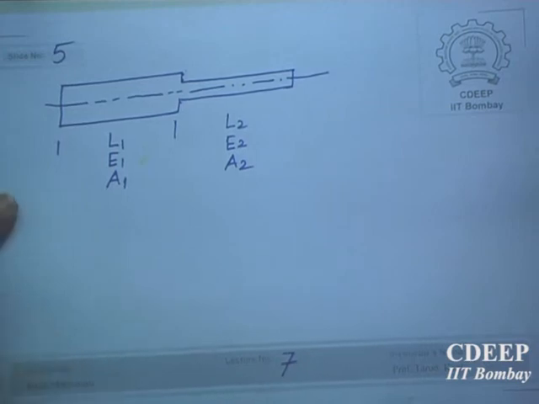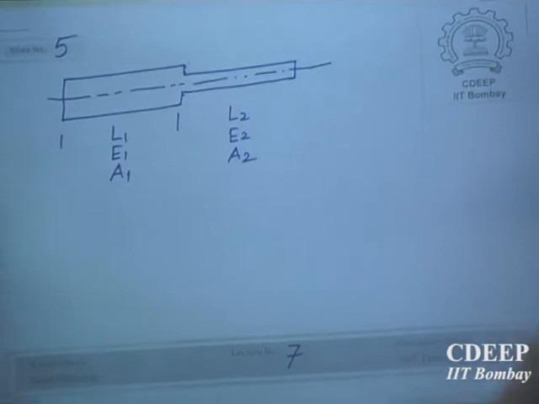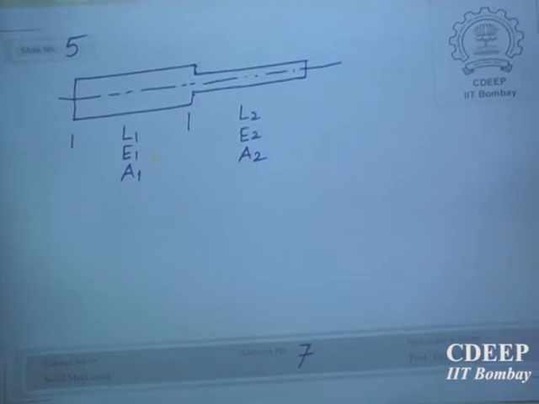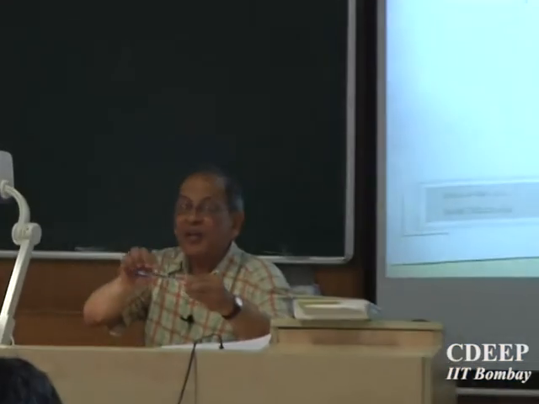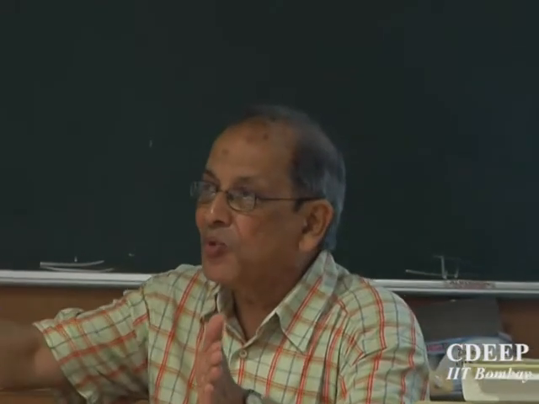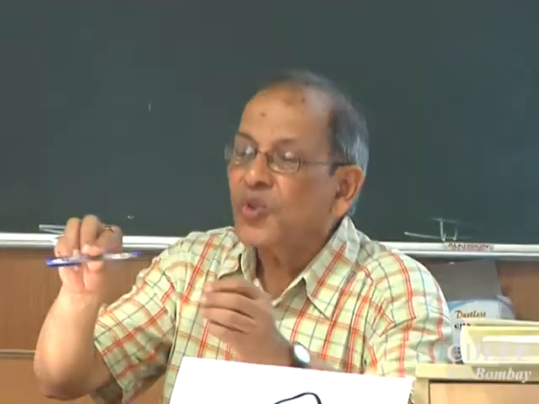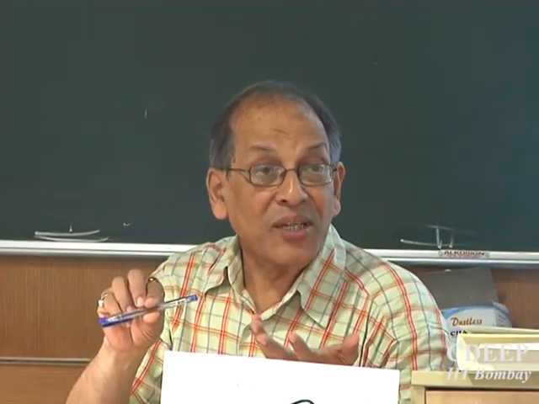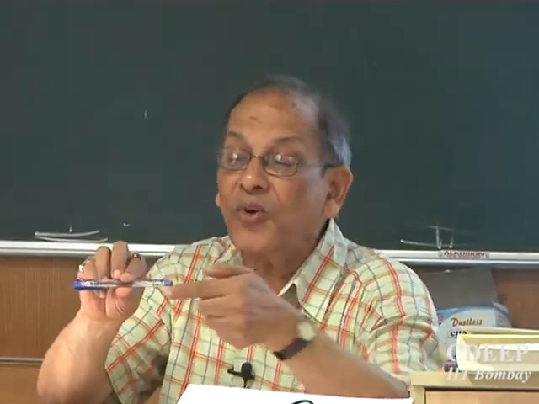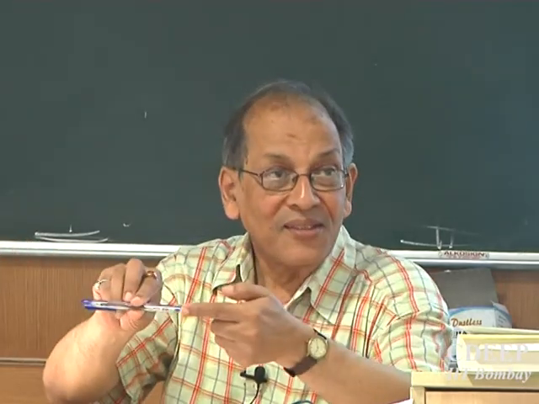Now you see, if any body is free, it can be moved anywhere in space. So a rod along the x axis can be moved like this. So you must fix its position. Then only you can apply load.